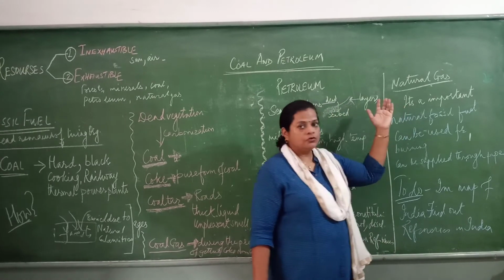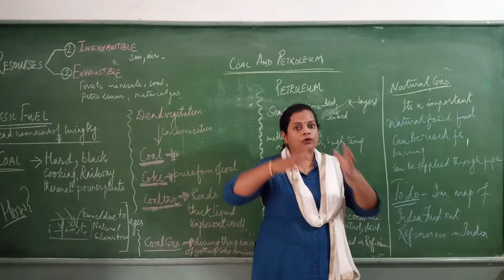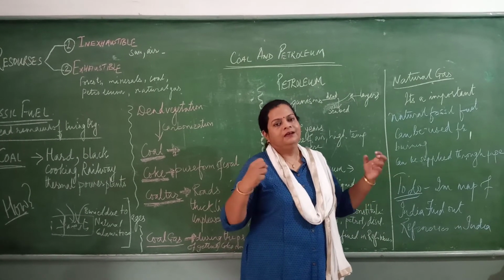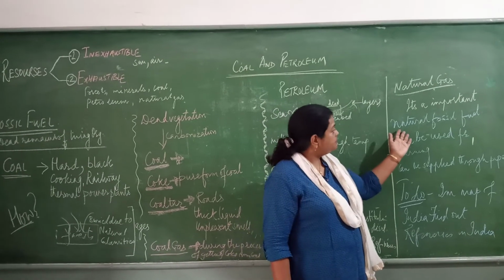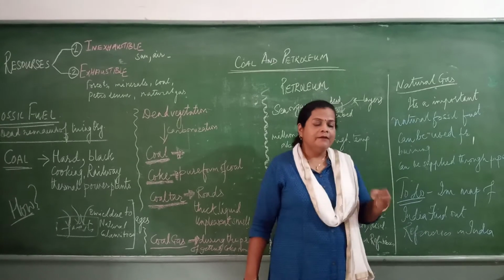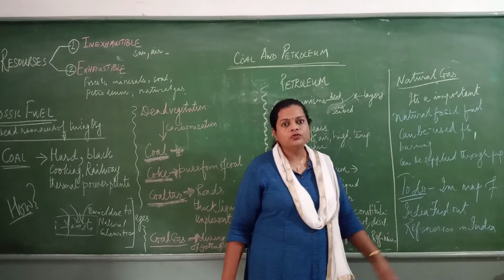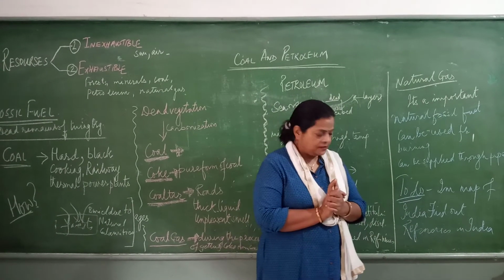Natural gas also is very important because it is being used as fuel. When you go to Gujarat side in India, you will find big pipes running there, like water drainage pipes. That type of pipes carry this natural gas, and it can be used for cooking purposes and can be supplied through pipes.